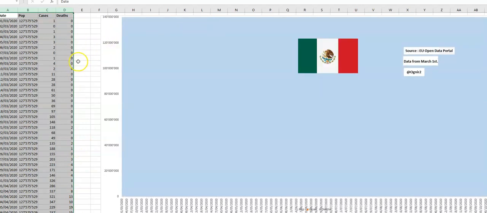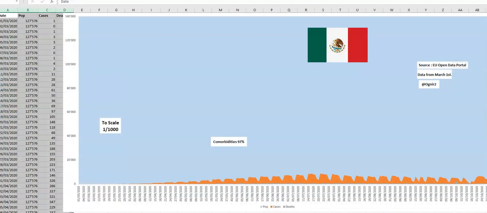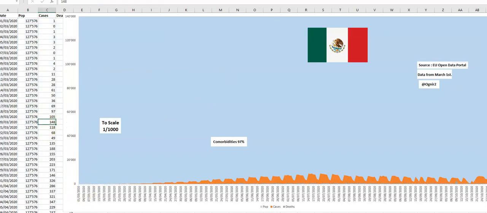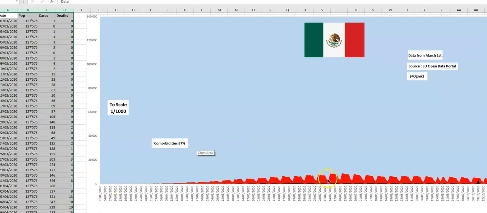As you see, that is impossible with the population of 127 million against tiny numbers. So what I'm going to do is introduce scale here. I've reduced the population of Mexico by 1,000 down to 127,576, and this is to scale on my chart here. I'm going to clean this up a little bit. So we have positive cases, if that means anything. It doesn't, because the PCR tests are junk.